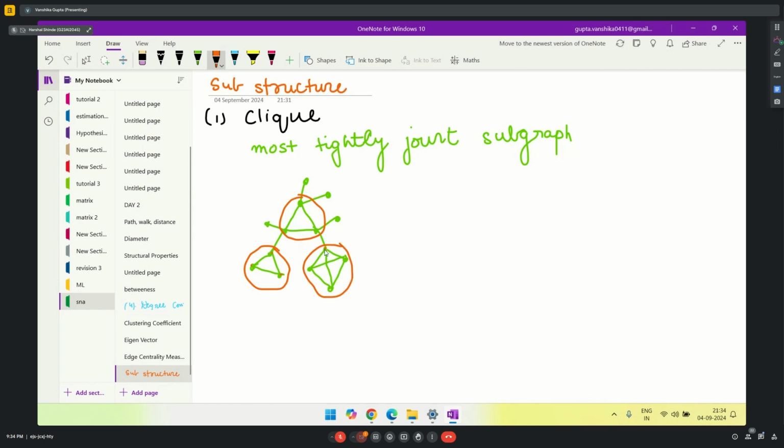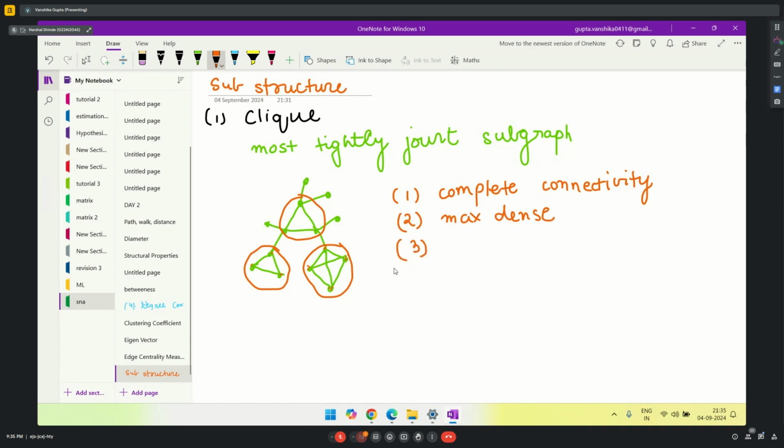Let's talk about node 1. Node 1 is connected to node 2, node 3, node 4. This node is also connected to all 3 nodes. And in the same way, this node is also connected to all 3 nodes. So this is also forming a click. Okay. So the characteristics of click are complete connectivity, and because the connectivity is complete, it's forming a complete graph. That means it is highly dense.